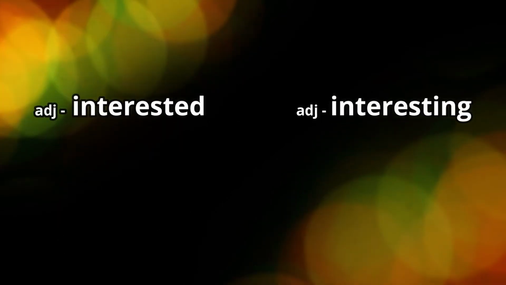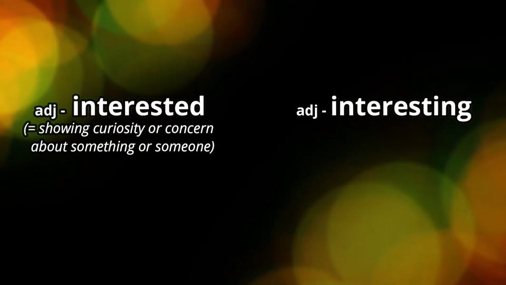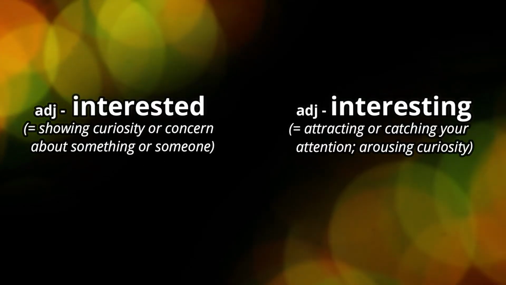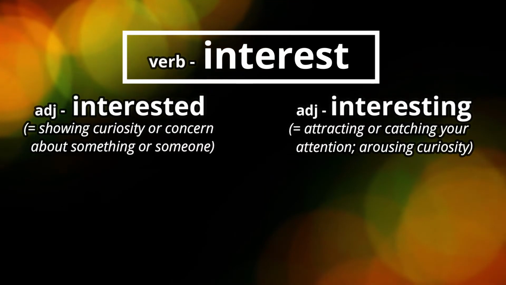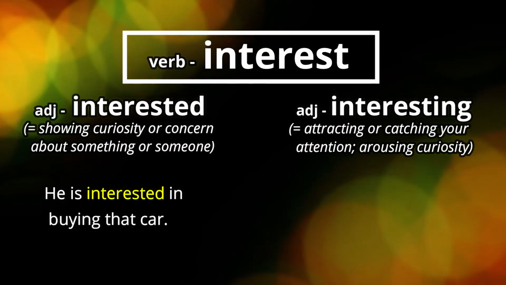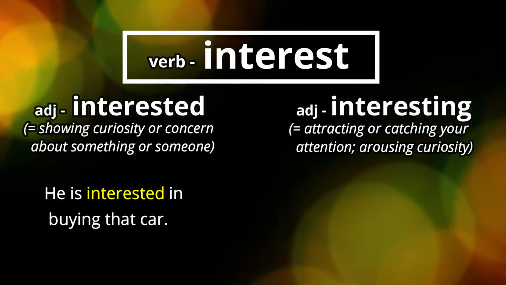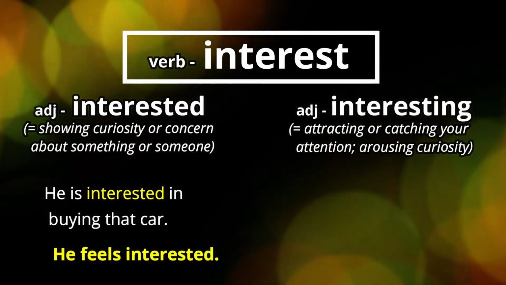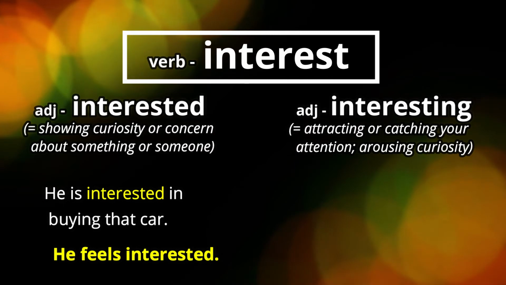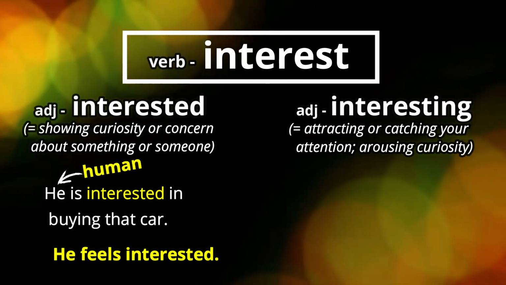Next, we'll look at interested and interesting. They're both formed from the verb interest. Okay, so the first example, he is interested in buying that car. Again, he's feeling, right? It's a feeling. He can be interested. All right, the car can't be interested, but the human can.